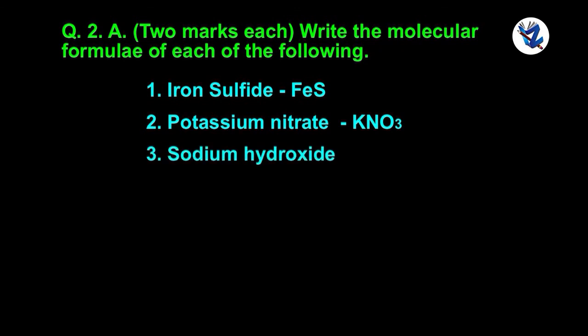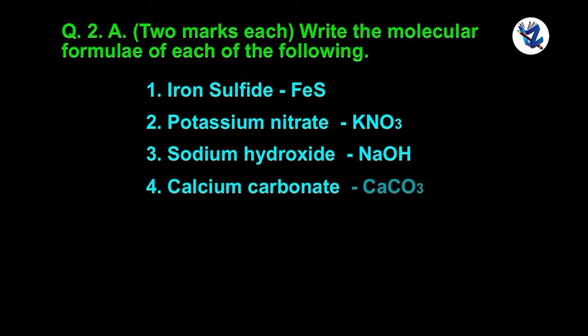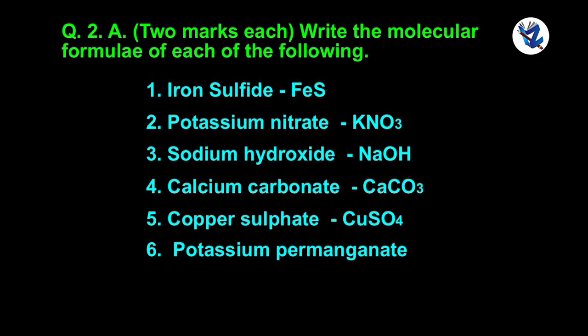Sodium hydroxide, NaOH. Calcium carbonate, CaCO3. Copper sulfate, CuSO4. Potassium permanganate, KMnO4.